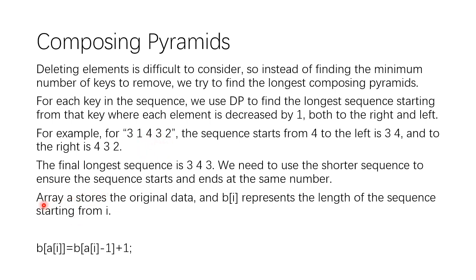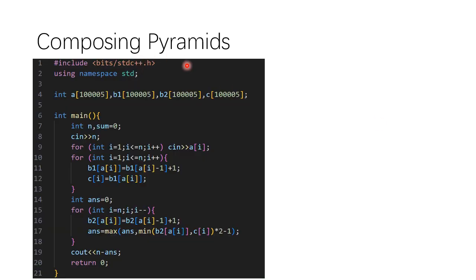And to do this, let's say the array A stores the original data, and B represents the length of the sequence starting from I. So here it is the length of the sequence that starts from I. It will be like putting itself at the end of the sequence that starts from the number minus 1, and the length will plus 1 because you put itself at the end. And here, this is the code.